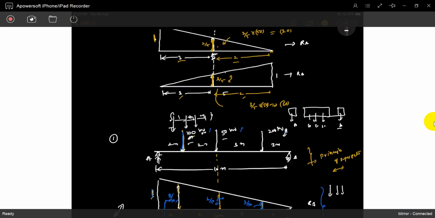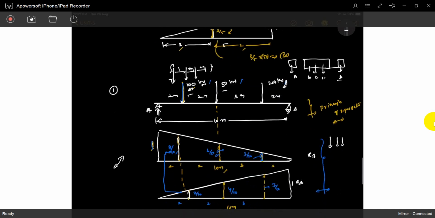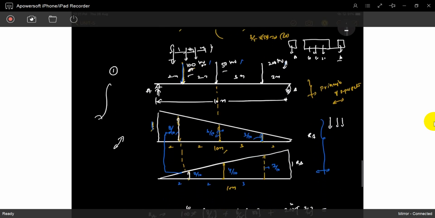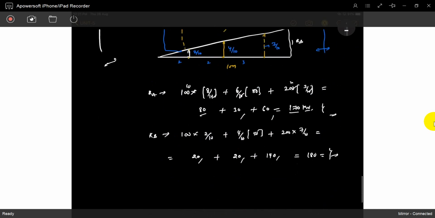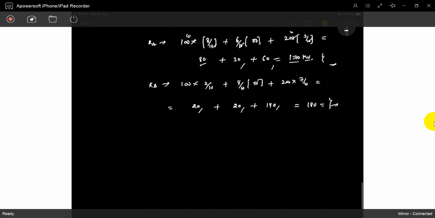We will discuss later how to find out RA when rolling loads are moving. But this is very simple. You can find out the RA reaction. So now the same position, sir. The same problem. I will see one another.